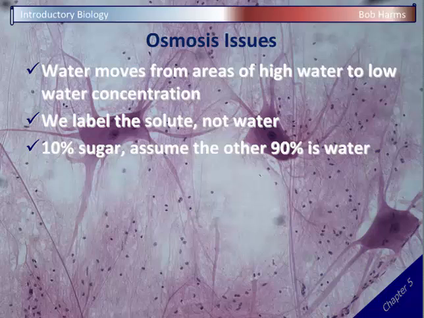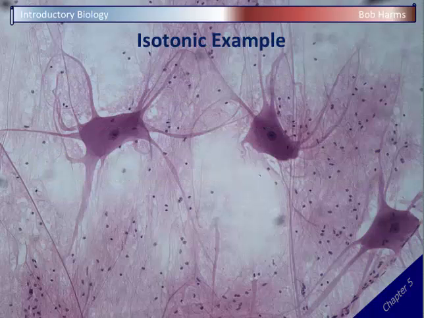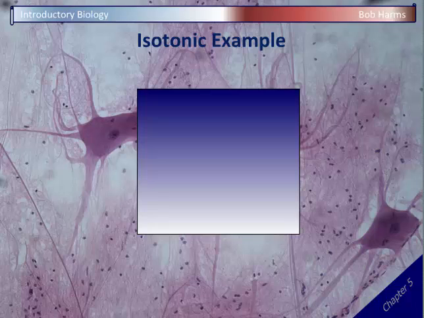And in fact, we've got some terms here that describe concentrations, but those terms refer to concentrations of solute, because again, that's usually what people are interested in. So we're going to use these terms, but we have to remember we're interested in water, not the solute. So we have to take that extra step of going from sugar concentration or salt concentration and realizing that everything left over is water. And so let's start thinking about water concentration, since that's important here in osmosis, and look at a couple of examples. For our example then, let's consider a beaker of water.